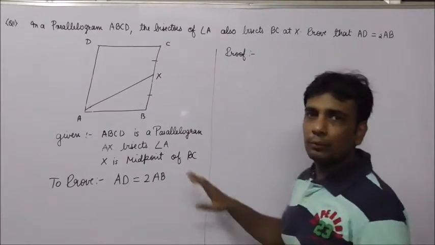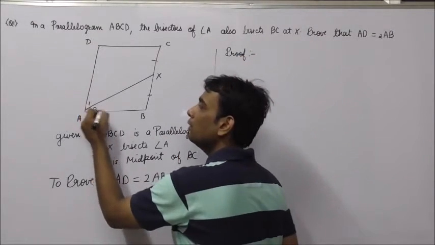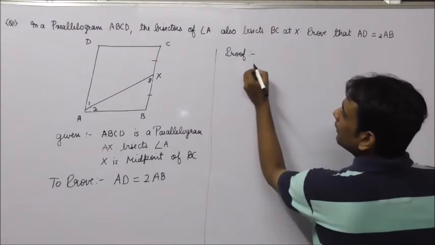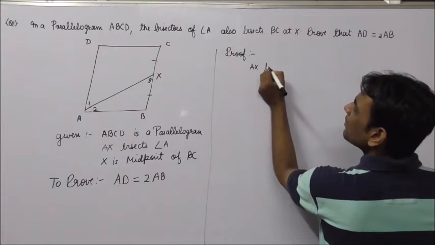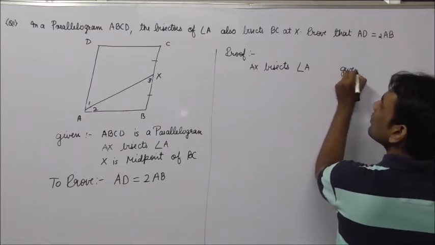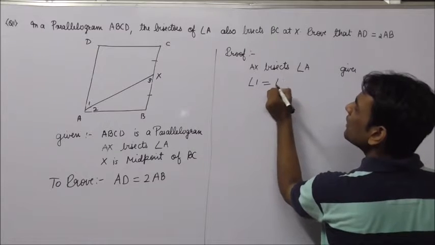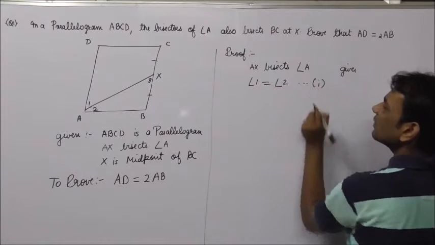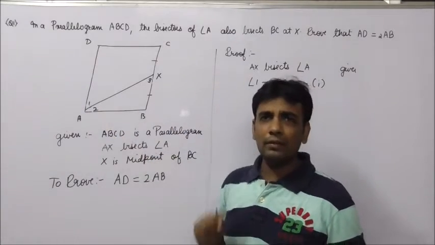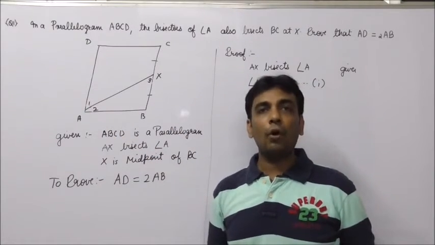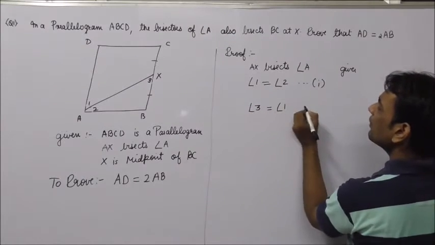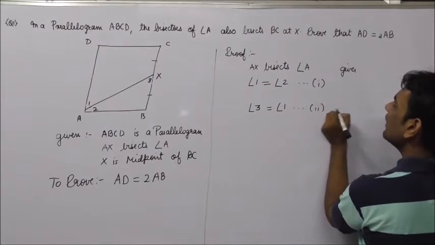Now before starting the proof, let me name the angles 1, 2 and 3. Now it is given that AX bisects angle A. Given. So I can say that angle 1 would be equals to angle 2. Also, I can say that angle 3 is equals to angle 1. Why? Because they form a pair of alternate angles. Angle 3 is equals to angle 1. Alternate angles.